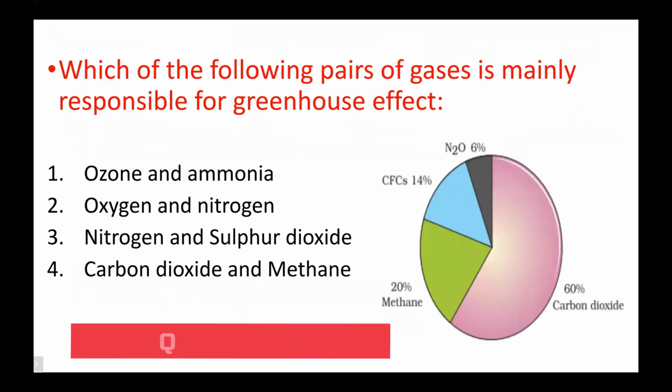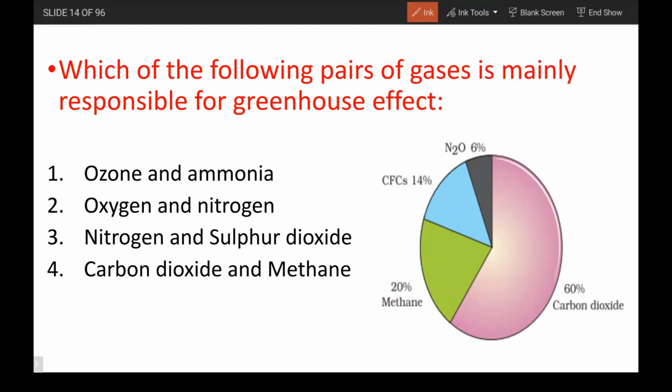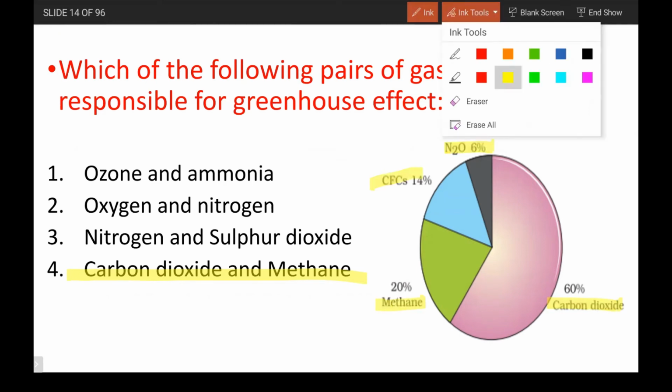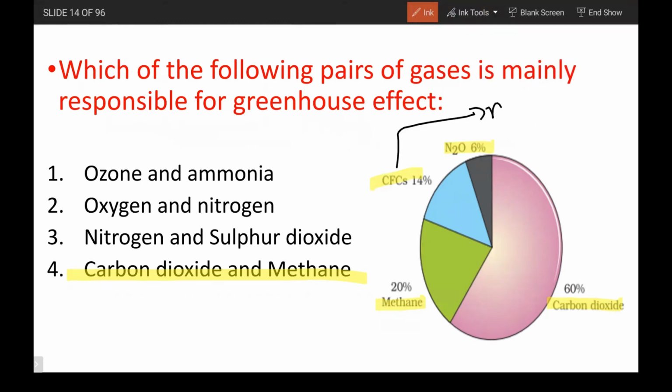Next one. Which of the following gases is mainly responsible for the greenhouse effect? It's a 6th standard question. It is going to be carbon dioxide and methane, and these are the percentages. The most important gas is carbon dioxide, followed by methane, then CFCs, and then N2O. And you remember in the first question we saw CFC and the ozone layer, and this was again the Montreal Protocol in the year 1987. Then and there we'll just revise. We'll try to link different concepts.